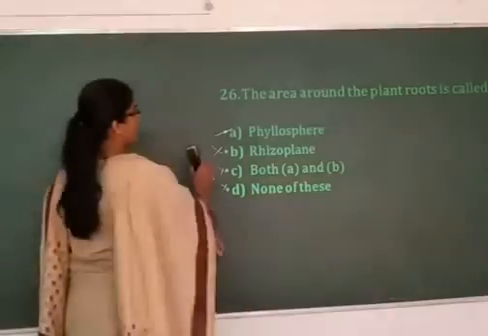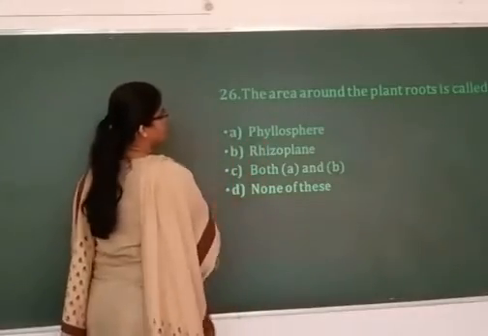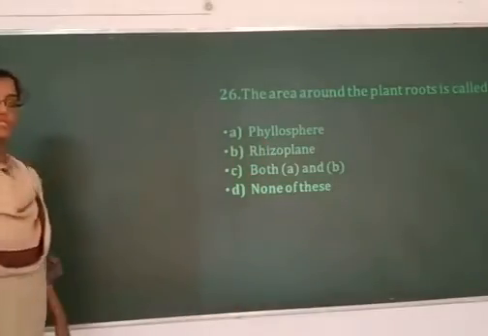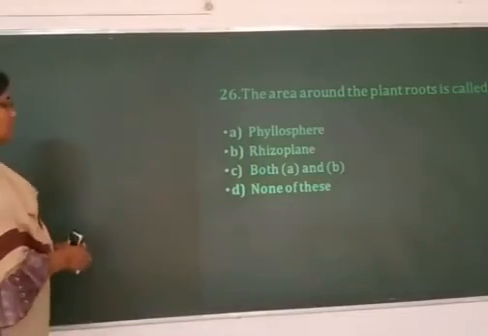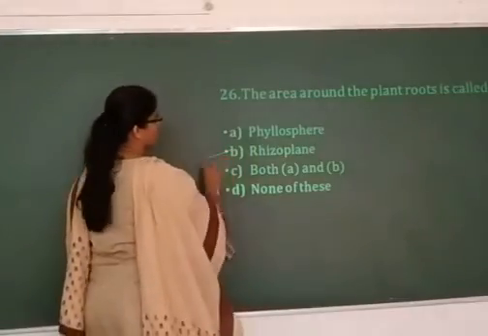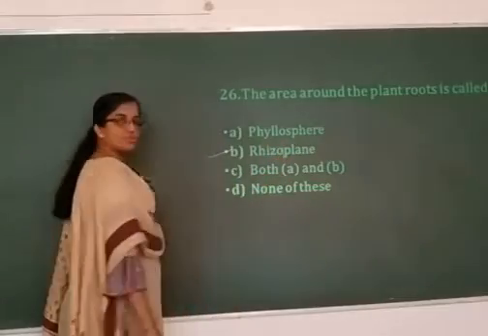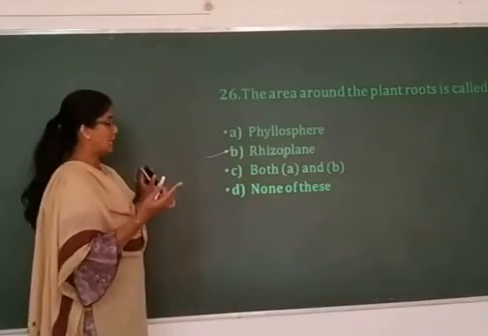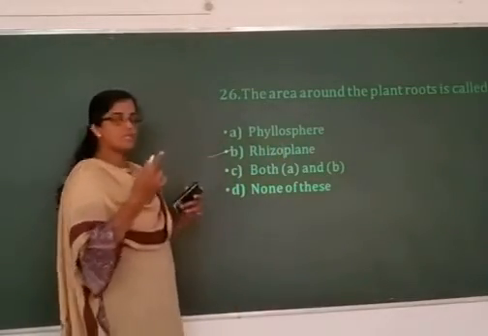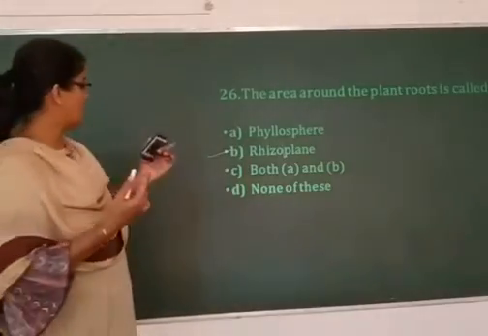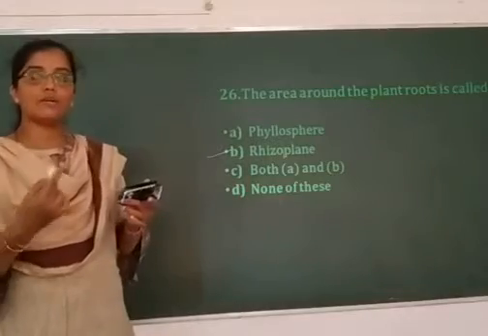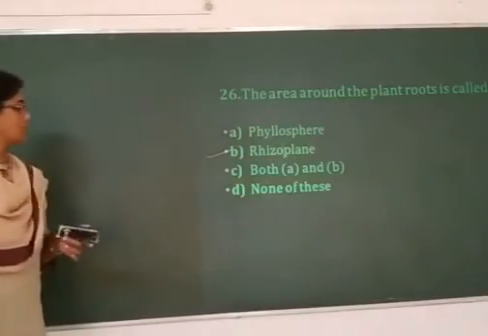The soil that is present around the plant root is called rhizoplane. Rhizo means root, plane means area. Phyllosphere is the area around the shoot system, whereas rhizoplane is the area around the plant root. So rhizoplane is the right answer.